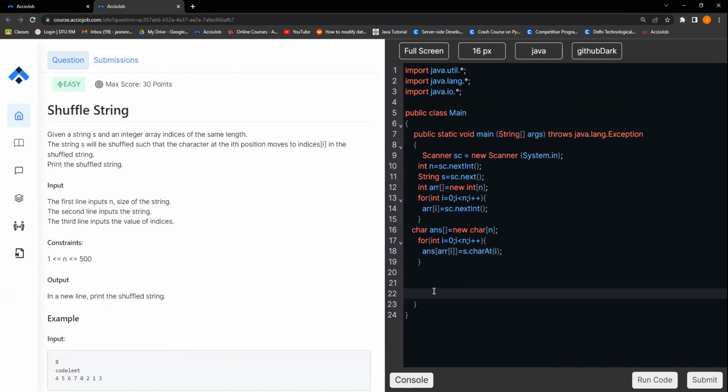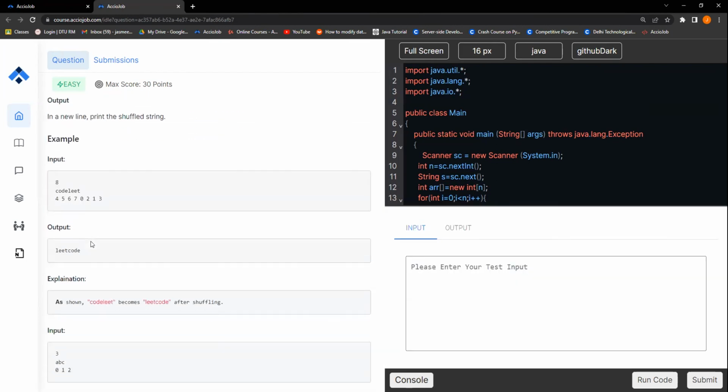Okay, so after this, the swapping will be done and we need to simply do a print, right? System dot out dot println, right? String, we can give answer, right? So let me just check whether it is working.